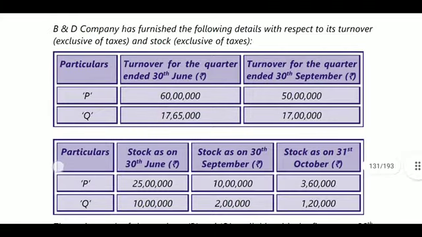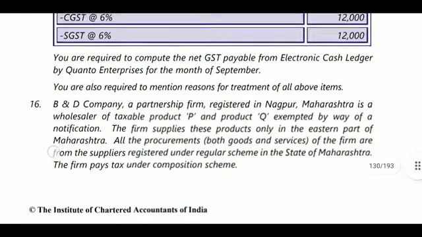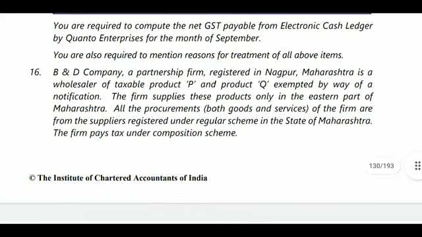So next, here what is the turnover? 60 plus 50, 110, plus 17.65, that is 127. Next 50, 170, it will cross 75 lakhs. So it will come under the normal category. But he is in which state? Nagpur, Maharashtra.